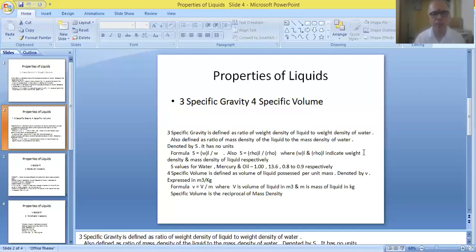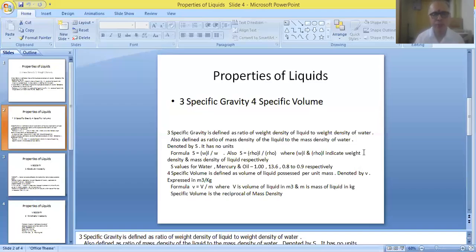So specific gravity of mercury called as SM, specific gravity of oil called as SO, specific gravity of petrol SP, specific gravity of diesel SD. But we need not use any suffix for water, it is a standard liquid. So capital S is sufficient. Capital S without any suffix will be sufficient for indicating the specific gravity of water. It is taken as 1.00.